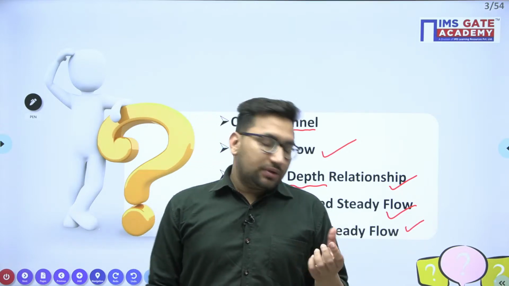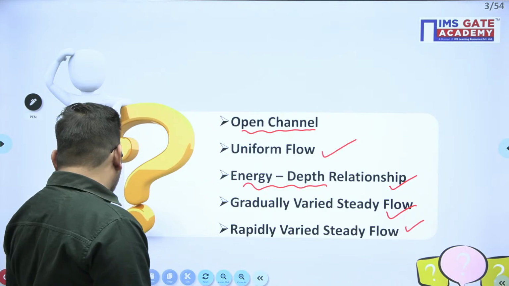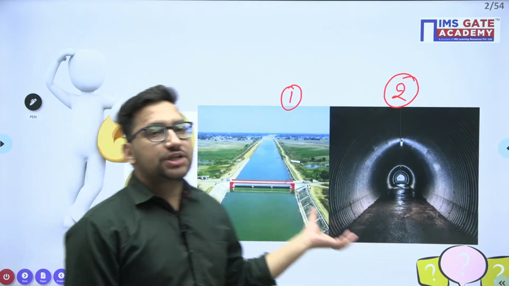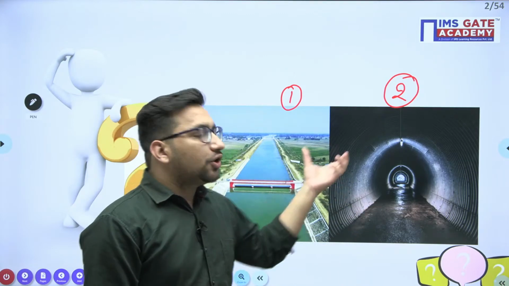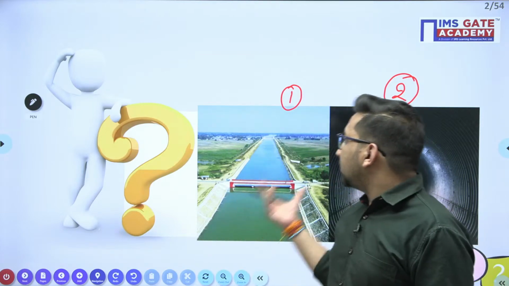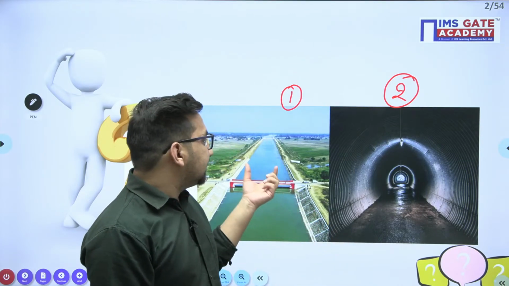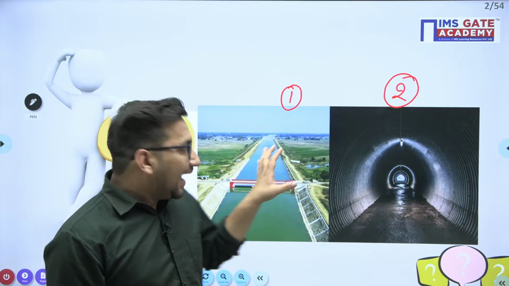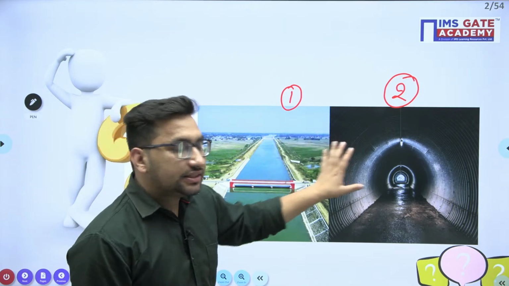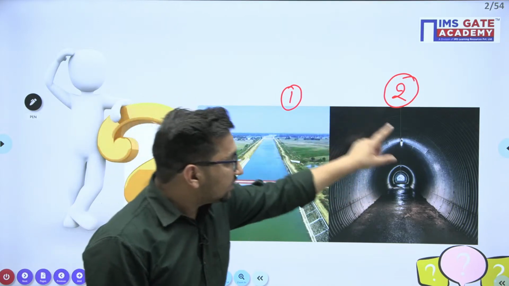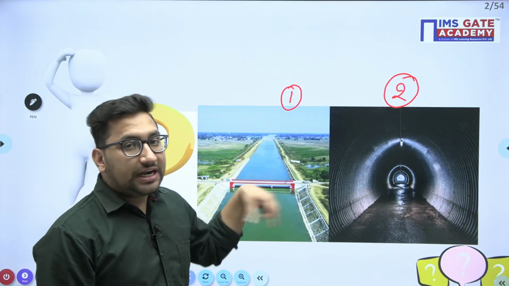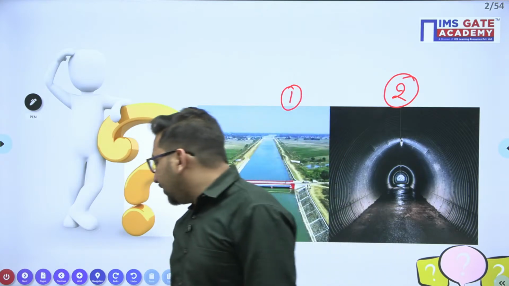Now coming to our previous question, I asked you which of the following is an open channel. Yes, both are open channels. Pragya Tripathi has answered correctly that both are open channels. Nikhil Gaurav also has the correct answer. Now let's see how we can define an open channel. By geometry we cannot say that these are open channels. If we see, its geometry is closed, its geometry is open. It means based on geometry we have not defined any particular channel. Now what is the definition then?